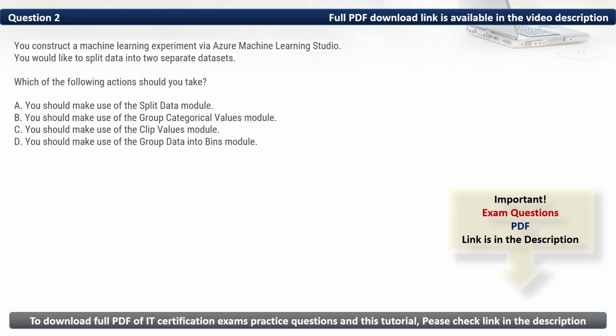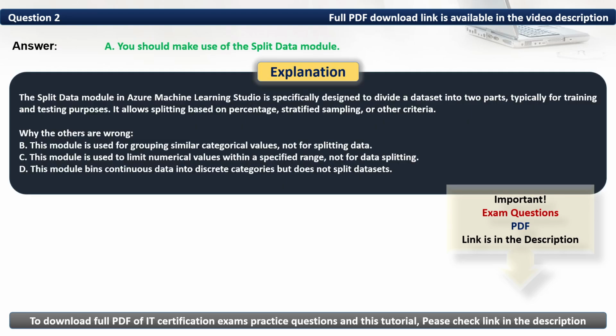As such, based on the requirements, you should make use of the split data module. Thus, the correct option is A. The split data module in Azure Machine Learning Studio is specifically designed to divide a dataset into two parts, typically for training and testing purposes. It allows splitting based on percentage, stratified sampling, or other criteria.